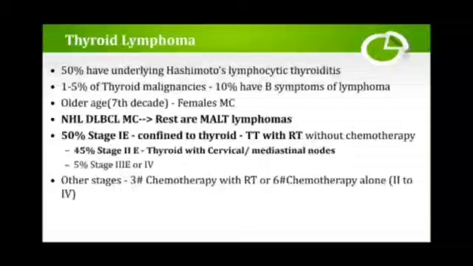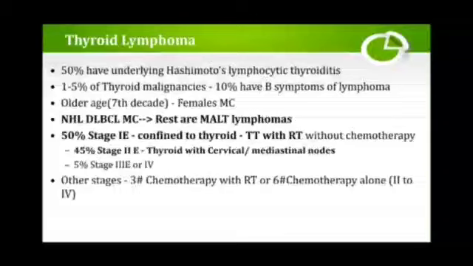Thyroid lymphoma usually occurs in older age, the 7th decade, and females are most commonly affected. The most common type is non-Hodgkin's lymphoma. Diffuse large B cell lymphoma is the most common, and the rest are MALT lymphomas. 50% are stage 1E, confined to the thyroid.